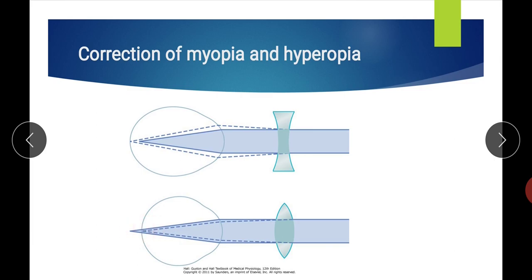And this type of correction is done by trial and error. First we use one strength of either of the lenses, convex or concave, and then we gradually increase and decrease the power of the lens and see at which particular power the person is able to see. So this correction is determined by the trial and error method.